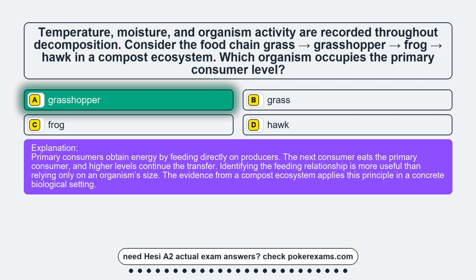Primary consumers obtain energy by feeding directly on producers. The next consumer eats the primary consumer, and higher levels continue the transfer. Identifying the feeding relationship is more useful than relying only on an organism's size. The evidence from a compost ecosystem applies this principle in a concrete biological setting.